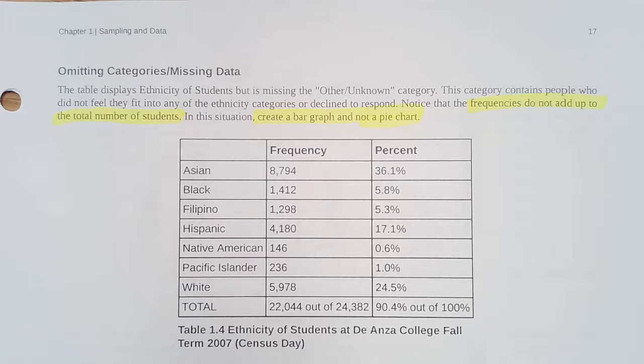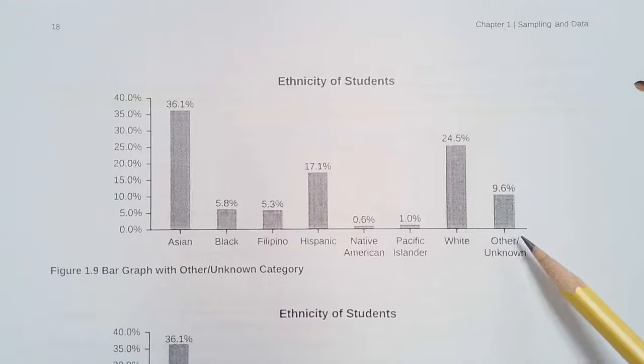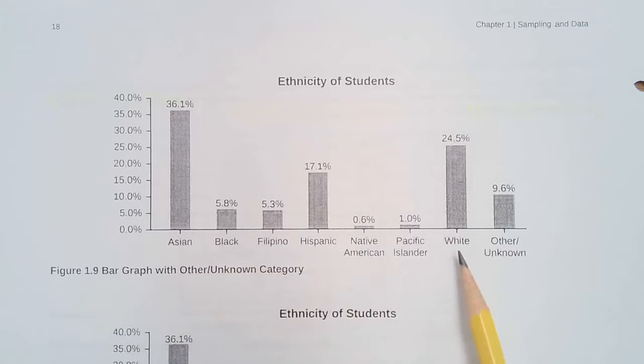Taking a look at this, we've got our frequency and then the percent. You'll see our total doesn't add up to the total number of students. We only have 90.4% out of the 100%. The way we can deal with that is by adding an other category. We would put one more row in here before our total as other. Once we've added that in, we will have our 100%. So for the ethnicity of students, we have all of the ones from our frequency table, and then we have our other or unknown category.